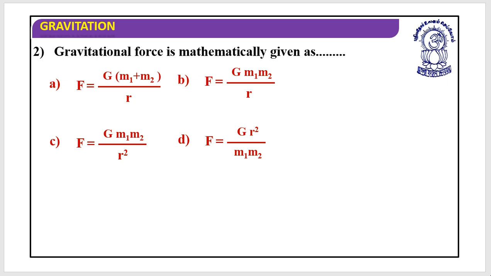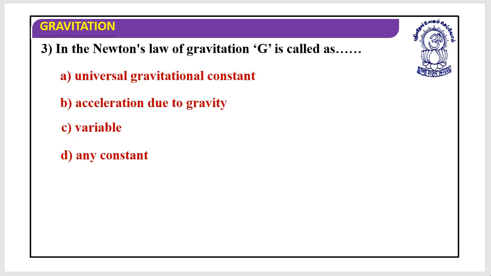Next, gravitational force is mathematically given as F is equal to G into m1 into m2 divided by r square. No, I was wrong. This was the correct option. It was F is equal to G m1 m2 by r square. I hope this is clear. Any doubts? No? Great. Let's look at the next question.